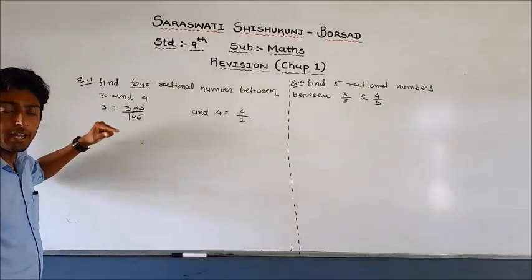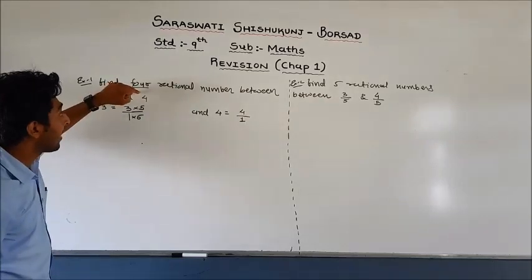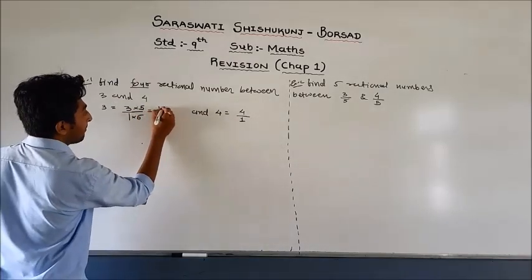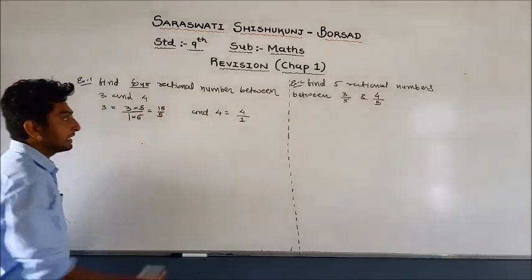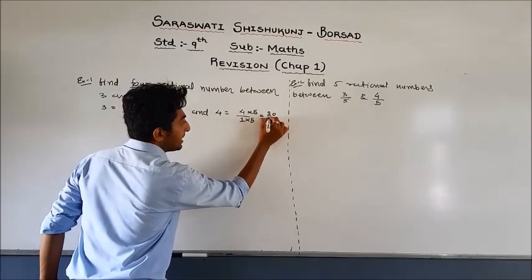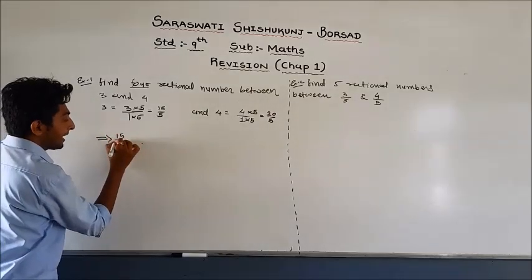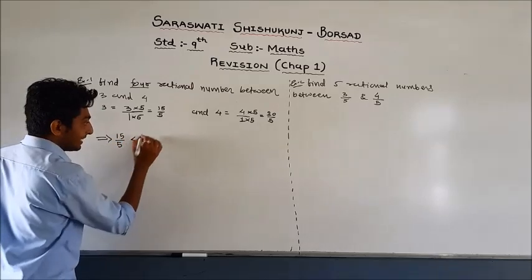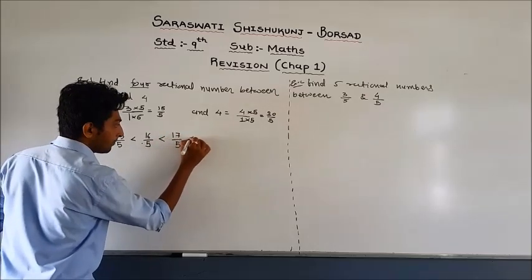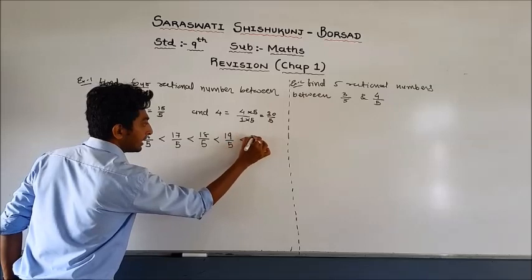both numerator and denominator, which is one more than the number of rational numbers you have to find. That means here we have to find 4 rational numbers, that is, you have to divide and multiply by 5. So the answer is 15 by 5. Same thing here, 4 into 5 gives 20 by 5. Now the four rational numbers: 15 divided by 5 is less than 16 divided by 5, 17 divided by 5, 18 divided by 5, 19 divided by 5, and less than 20 divided by 5.